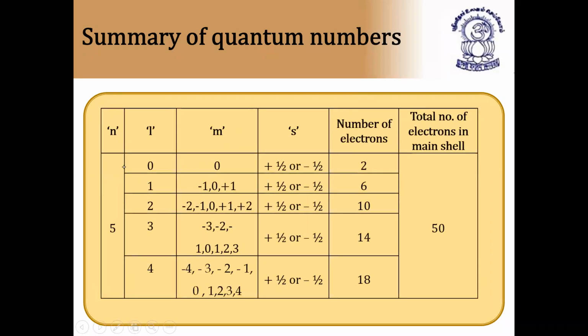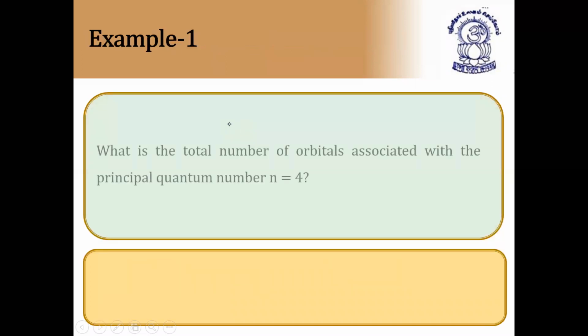Summary of quantum numbers. If n is equal to 5, it is not required because it is more than enough. So what is the total number of orbitals associated with the principal quantum number n equal to 4? For principal quantum number 4, first you will take the values of l. l is equal to 0 to 3.